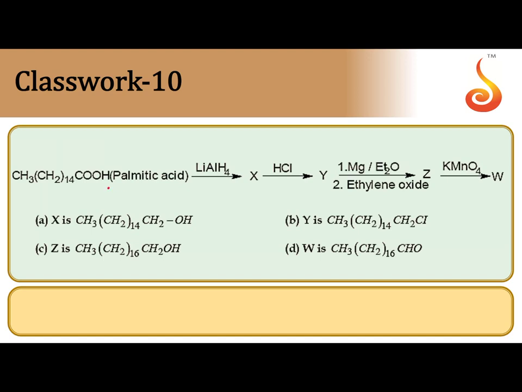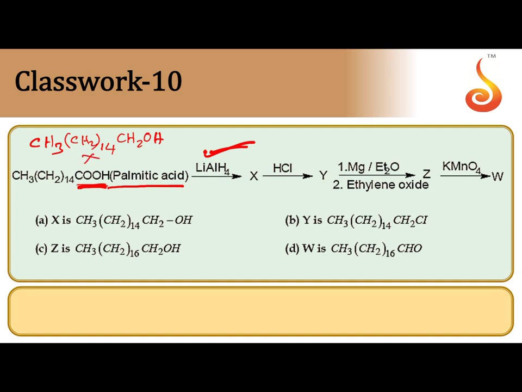Next one, this is given palmitic acid. When it is subjected to reduction, it becomes alcohol. So only the COOH part becomes alcohol: CH3(CH2)14CH2OH. The COOH part is reduced by LiAlH4 to give CH2OH.